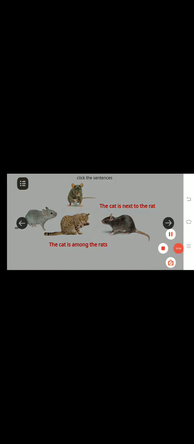Now students, here you identify what is the preposition. The cat is among the rats. Among the rats. Now you can see the picture of a cat. Where is the cat? It is among the rats. Okay.